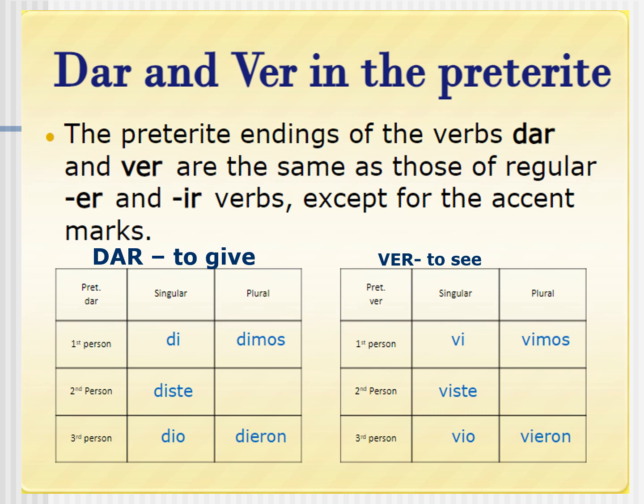The reason they are easy is because the preterite endings of these verbs, dar and ver, are the same as those of regular ER and IR verbs, except for the accent marks. So they don't get accent marks. That's the only difference. Let's see the verb dar, which means to give.